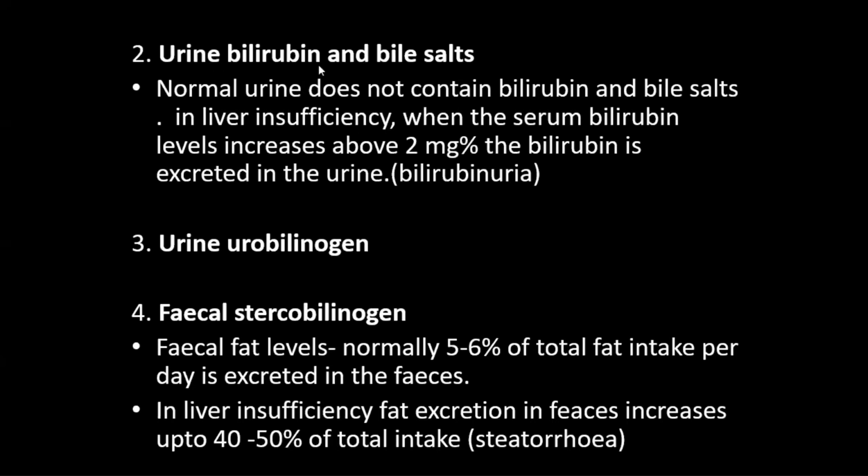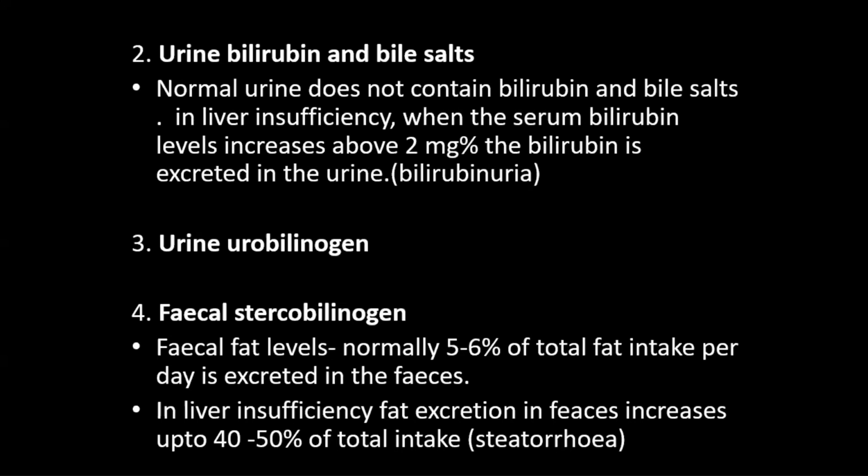The second function test is urine bilirubin and bile salt. Bilirubin normally cannot be seen in the urine because the kidney cannot filter unconjugated bilirubin. Only when the serum bilirubin concentration is more than 2 mg% can bilirubin be seen in the urine.